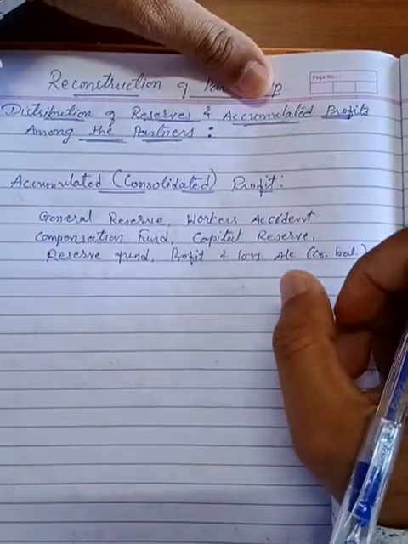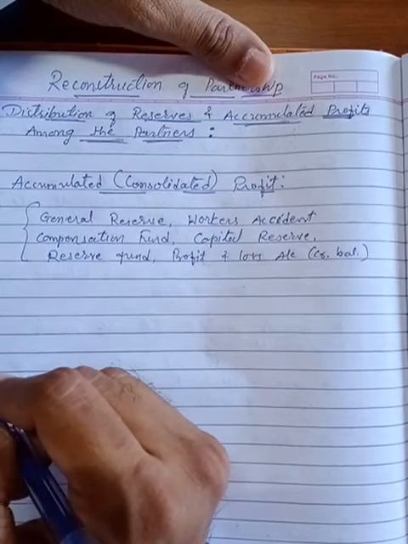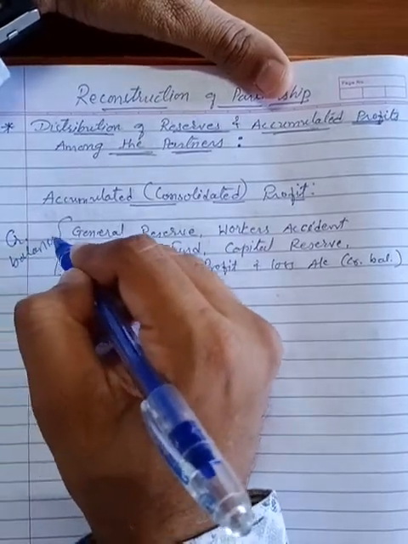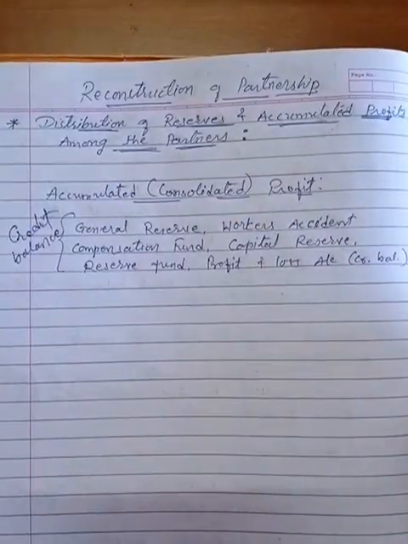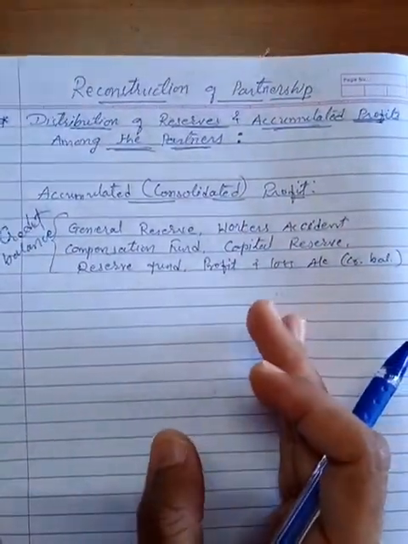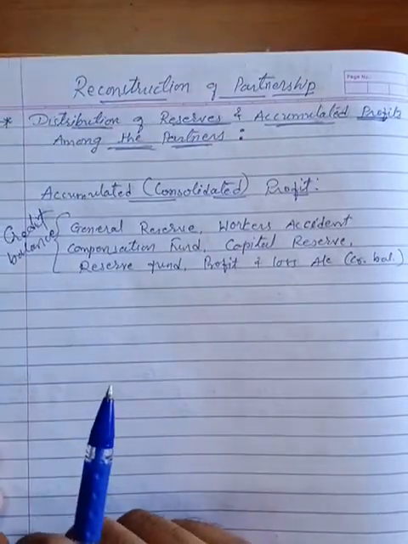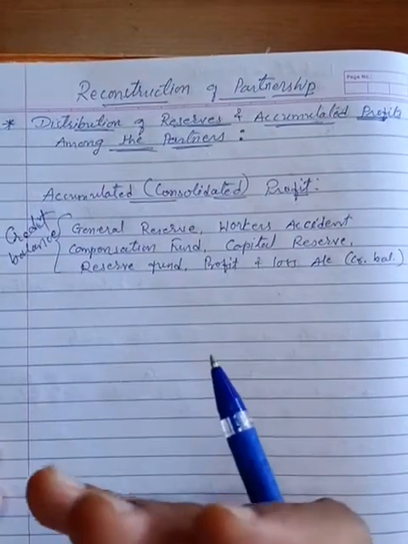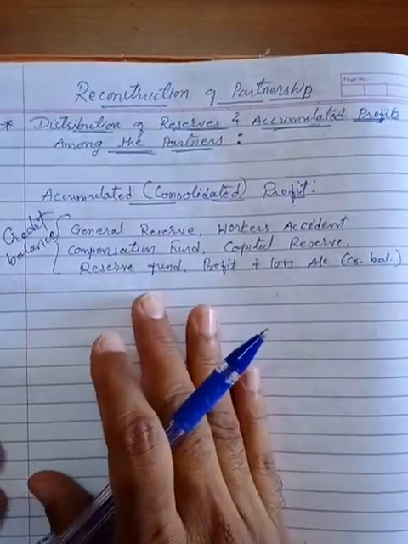So what will be the journal entry for this? You can see these are all reserves balances, they are actually a part of your profit. So reserves always have which balance? Credit balance. So such kind of credit balance we have to close. So these accounts will be debited and it is to be transferred to the capital or current account. So partners' capital or current account will be credited. Or the other way, in the very first chapter we have discussed many times that profits are always recorded on the credit side of capital or current account. The same thing over here, it is to be credited, right?